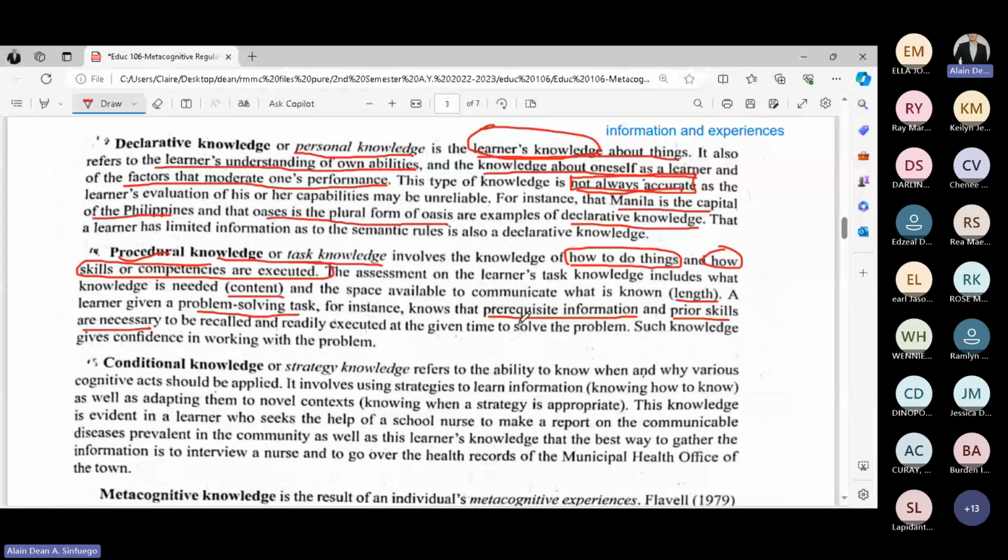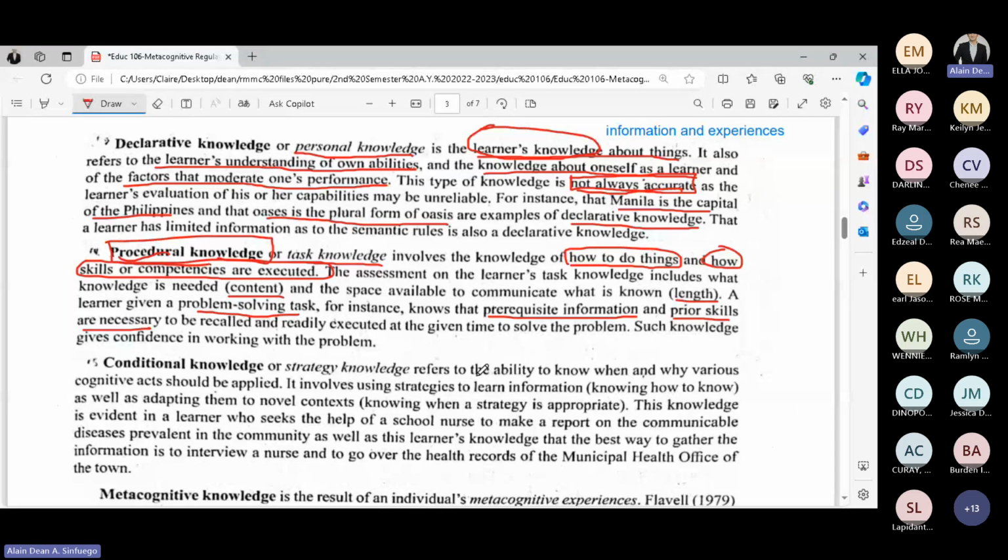Example: there is a math problem about multiplying binomial expressions. Before you could do that, you need to recall how to multiply binomial expressions. So that's the time that procedural knowledge is very important.